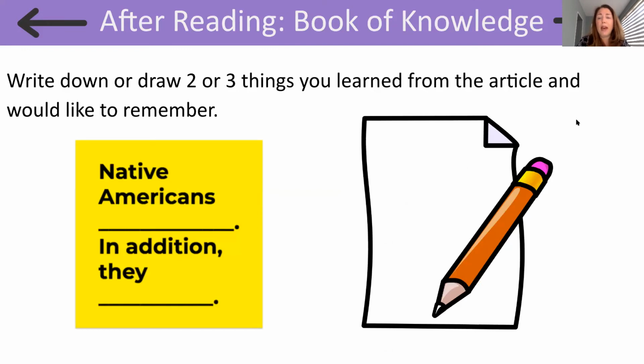And think about all this information that we learned. And let's take out our book of knowledge. And we want to think about 2 or 3 things that we learned from this article that we can write down or draw. So you can use this sentence frame if you like, that Native Americans, in addition, they. Take a minute now, readers, and jot down what you learned in your book of knowledge.